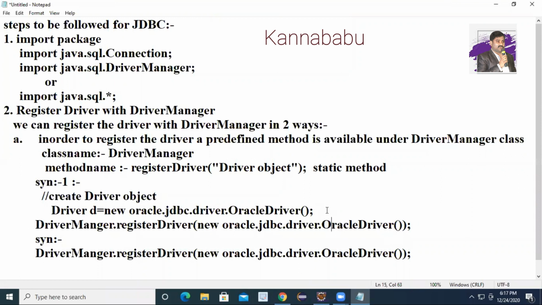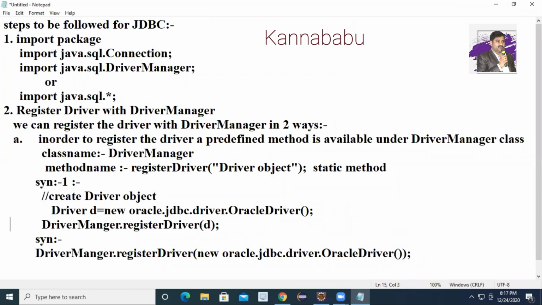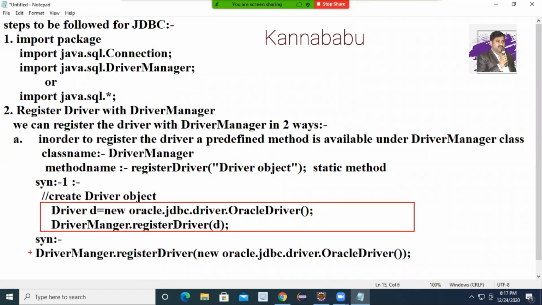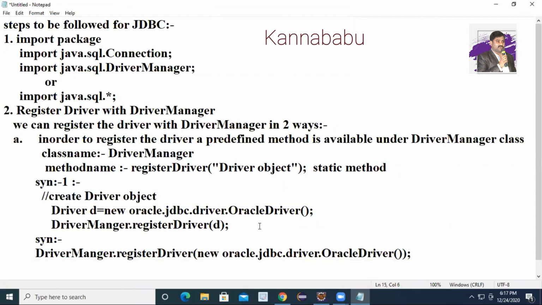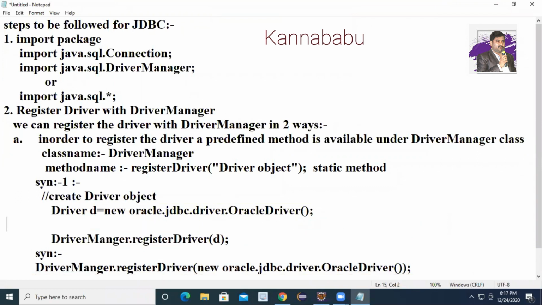DriverManager.registerDriver, and instead of passing the object, you can pass the reference. Both are the same. Here you have to write 2 lines of code, here you have to write 1 line of code. Any syntax you wish. Did everyone understand? Here we create the driver object, and in step number 2, register it. Otherwise you can write registerDriver with the driver manager.